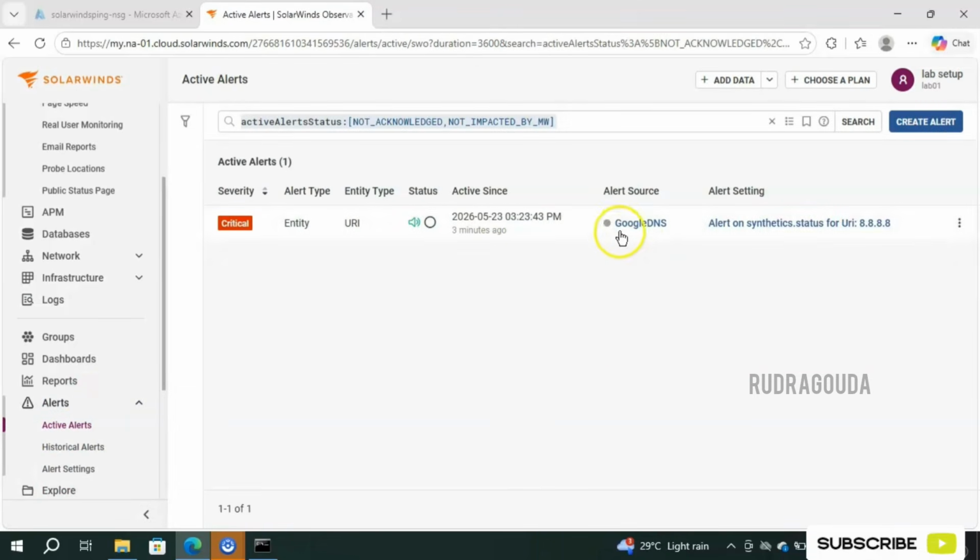Yes, the alert is there. Google DNS is in the critical state, and for the last 3 minutes it has been in the active state. Okay, alert on synthetic status, and we provided the same name at the time of creating the alert. So this is how you can make use of the ping monitoring in your SolarWinds SaaS. Now the next concept.